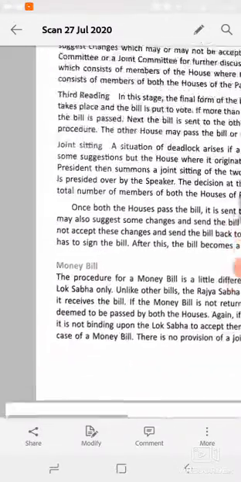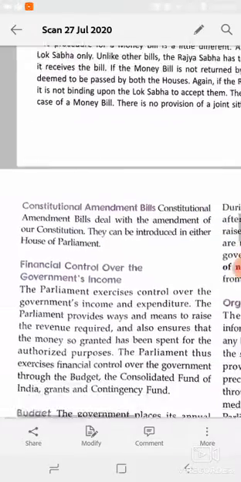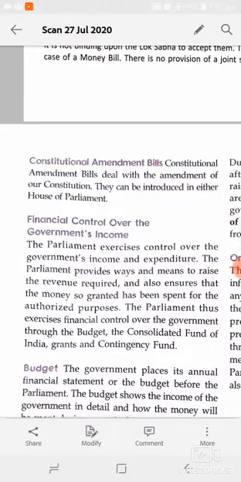Next we have the constitutional amendment bill. Means whenever we need to change or amend the Constitution, that comes under the constitutional amendment bill. They can be introduced in either House of Parliament. So this is all about the three types of bills.